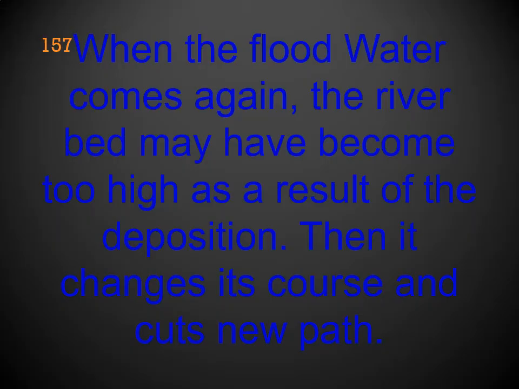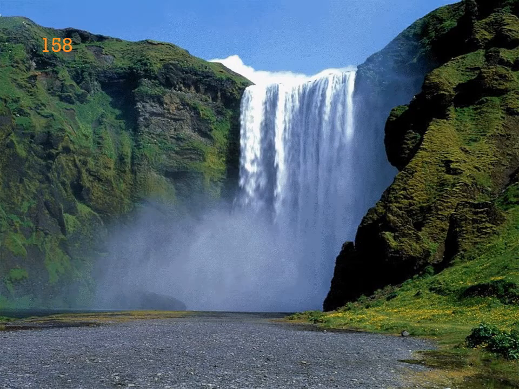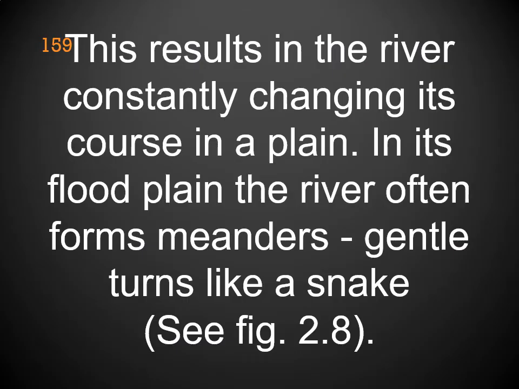When the flood water comes again, the river bed may have become too high as a result of the deposition. Then it changes its course and cuts a new path. This results in the river constantly changing its course in a plain.